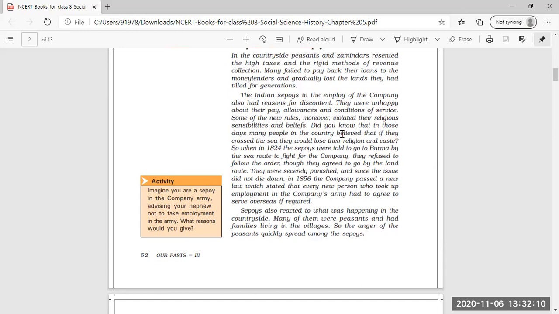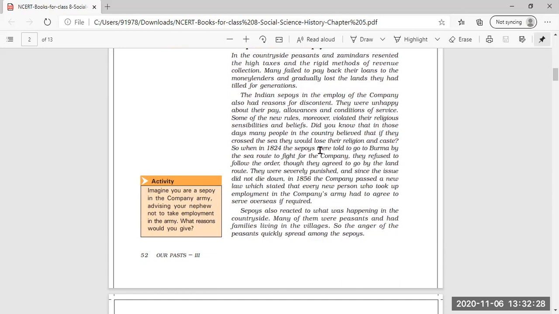Many new rules were imposed by the East India Company which hurt their religious sensibilities and beliefs.